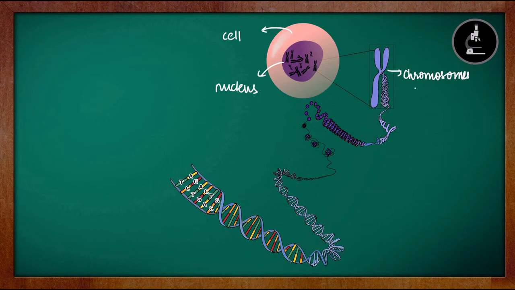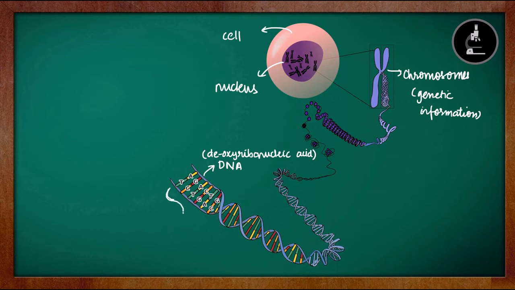This chromosome contains the genetic information, and this genetic information is transferred from the parents to their offspring. These chromosomes are made from long coil molecules of DNA. DNA stands for deoxyribonucleic acid.